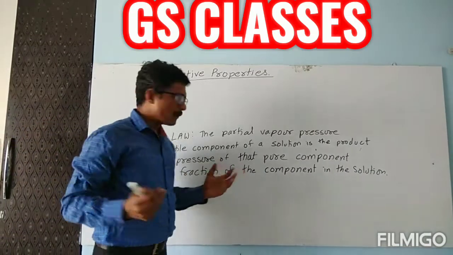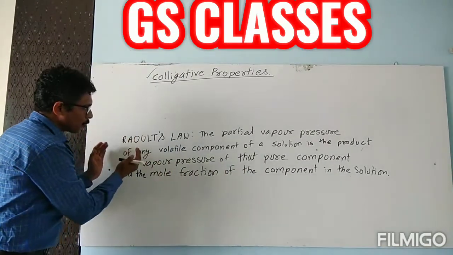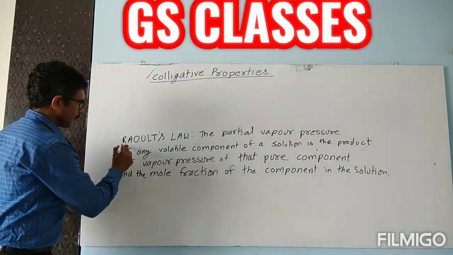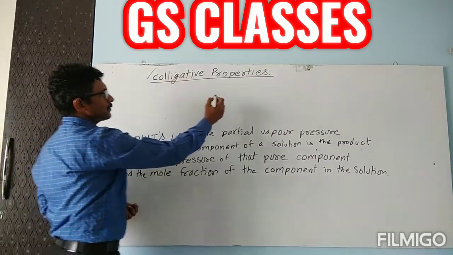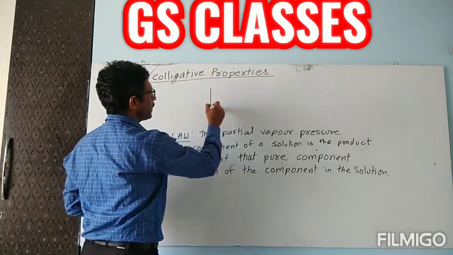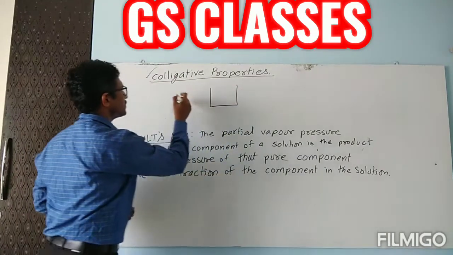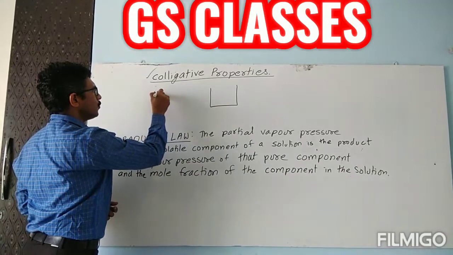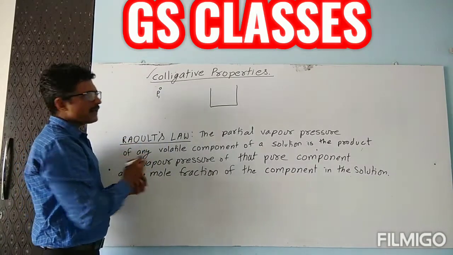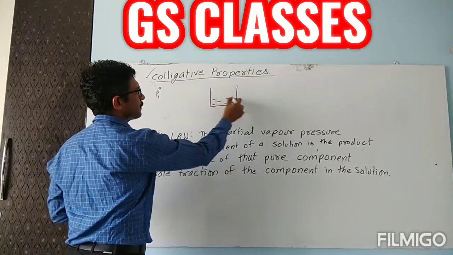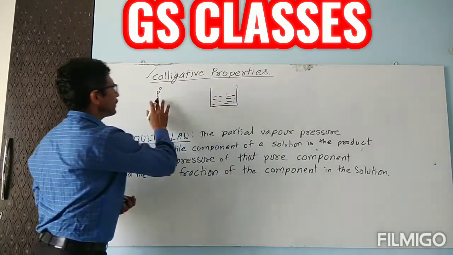So children, let's begin with Raoult's law. Here, suppose I am taking one substance, any volatile substance, having vapor pressure P1 standard, and its vapor pressure is P1.